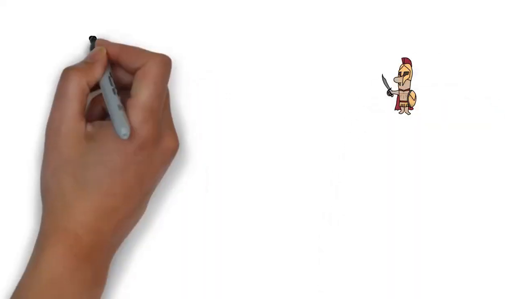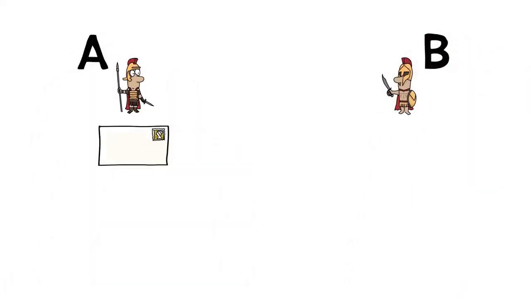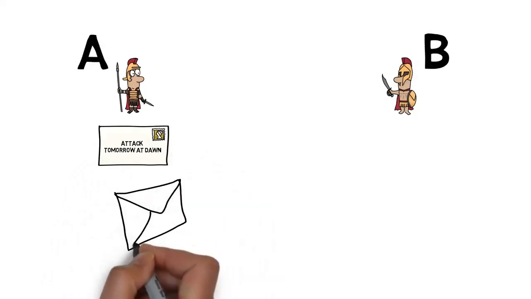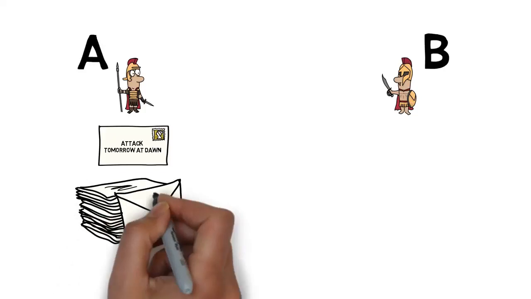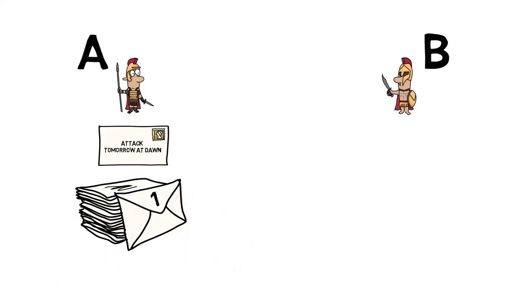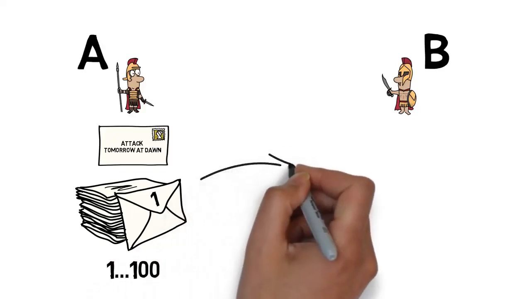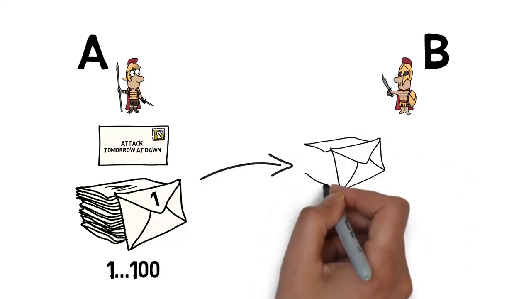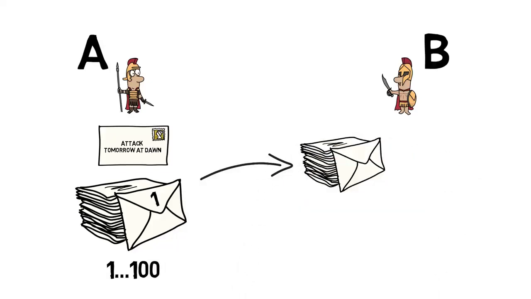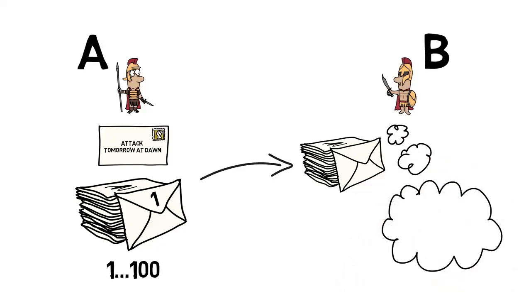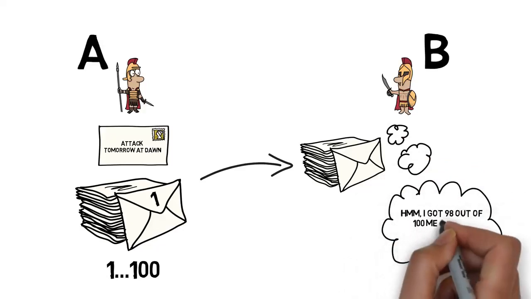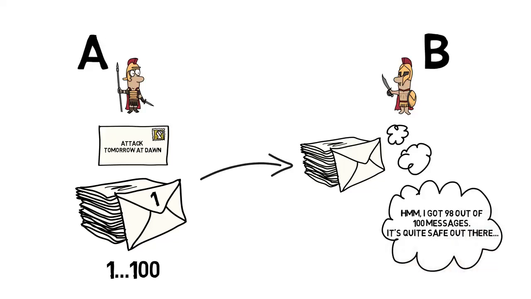What if General A, instead of sending only one messenger, sends 100 of them, assuming that General B will receive at least one message? How about marking each message with a serial number starting from 1 up to 100? General B, based on the missing numbers in the sequence, would be able to gauge how reliable the communication channel is and reply with an appropriate number of confirmations.